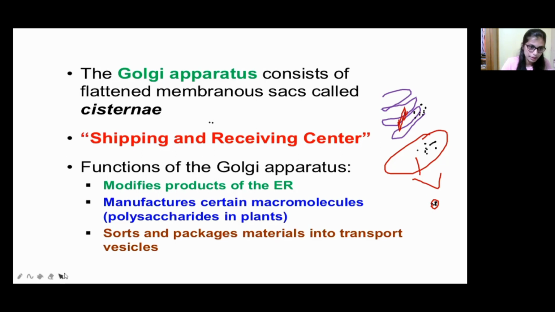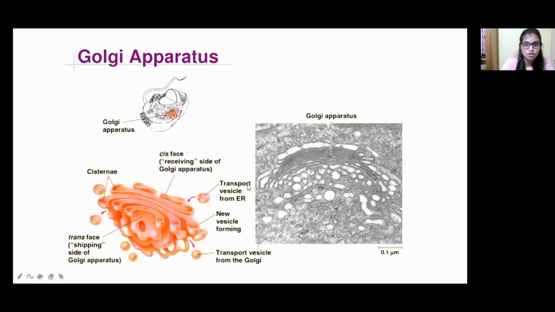So now, once again, see here the structure of the Golgi apparatus. You can see the cream-colored highlighted part, that is the Golgi apparatus. This is the nucleus, and beside the nucleus it is present. Enlarging this Golgi apparatus, you can see the flattened structures known as cisternae, right? And this is the cis face, where the molecules get attached initially.